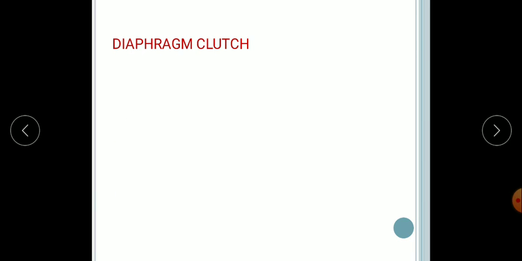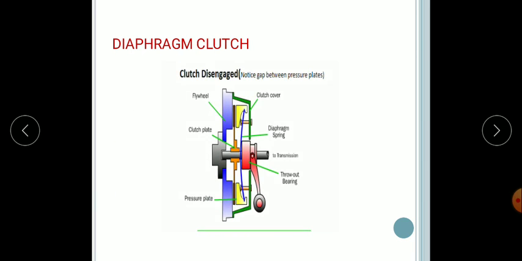Next comes the diaphragm clutch. This is the figure which represents the diaphragm clutch. In this we can see the flywheel, the clutch cover, the diaphragm spring, then the throwout bearing, the pressure plate and the clutch plate. Basically it consists of a diaphragm or conical spring. This diaphragm spring produces the pressure on the pressure plate for engaging the clutch. The spring is either tapered finger type or crown type and is mounted within the pressure plate.